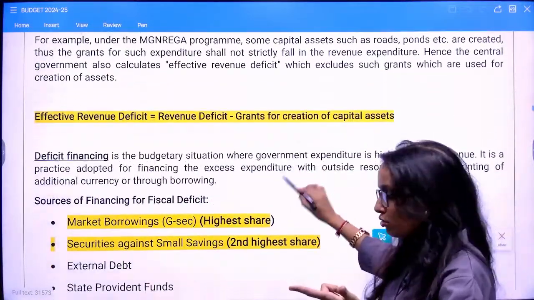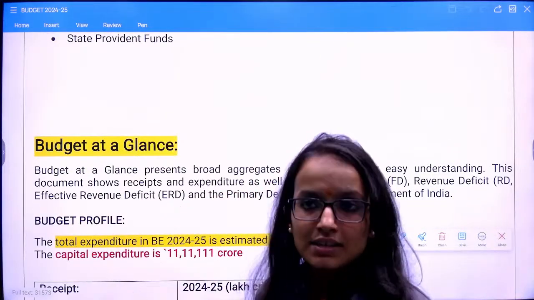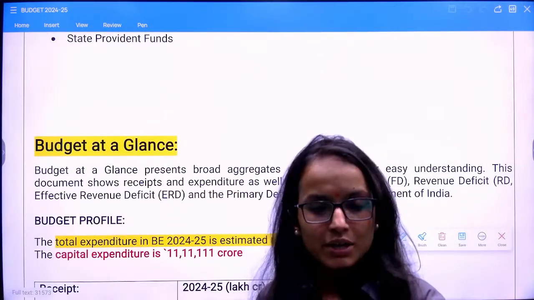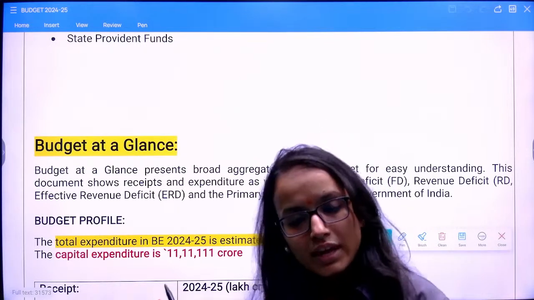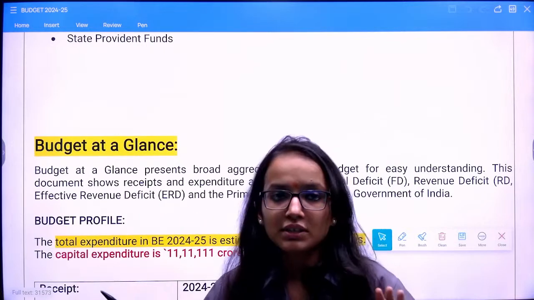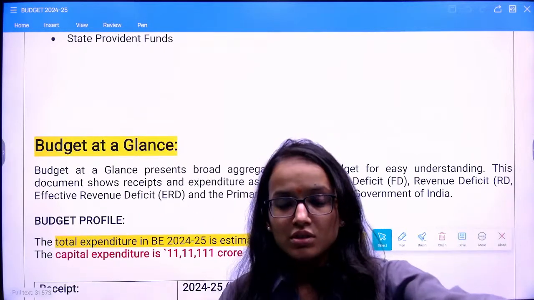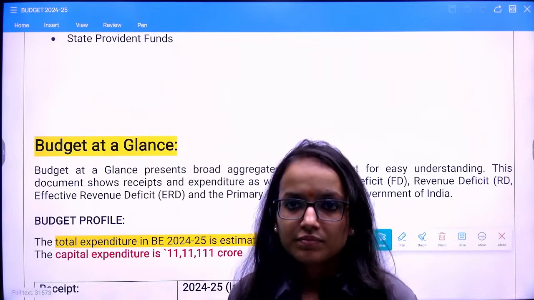After that, in tomorrow's class only, we will be starting with the budget at a glance section. Whatever estimates are being provided, they are provided in this budget, okay? Then you will understand all these terminologies, that this much is revenue receipt, this much is gross tax receipts, collection of the government, all these things, right?